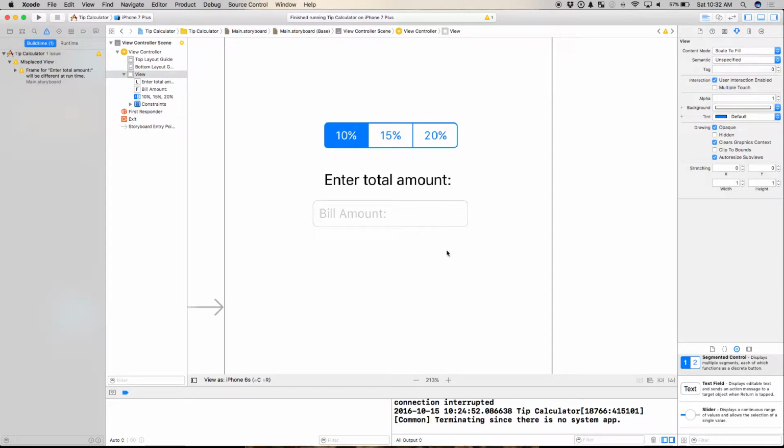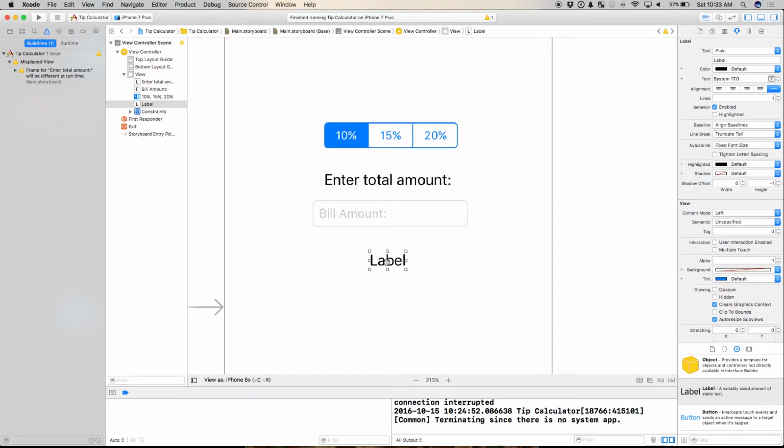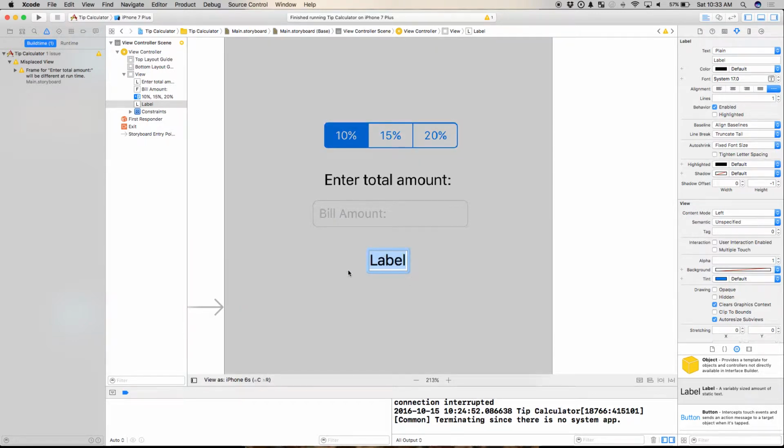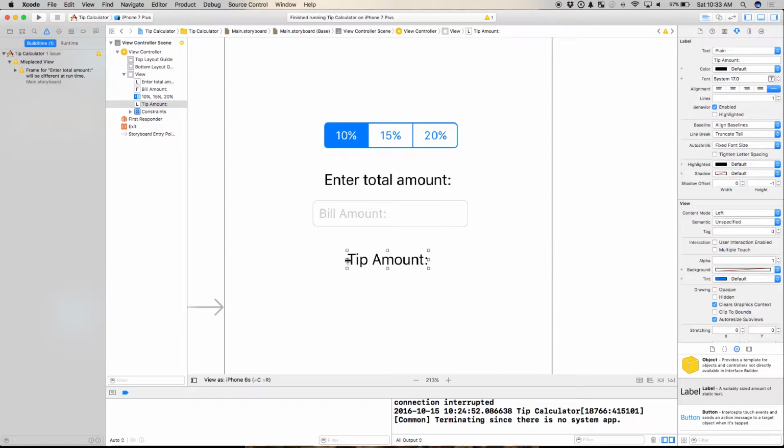I'm missing one more thing, which is a label to display how much I should tip, okay? So let's say tip amount is going to be right there. I'm going to make this really big. Okay? And again, feel free to make this your own. Feel free to change the layout, do something different than me here. You're not going to break anything.